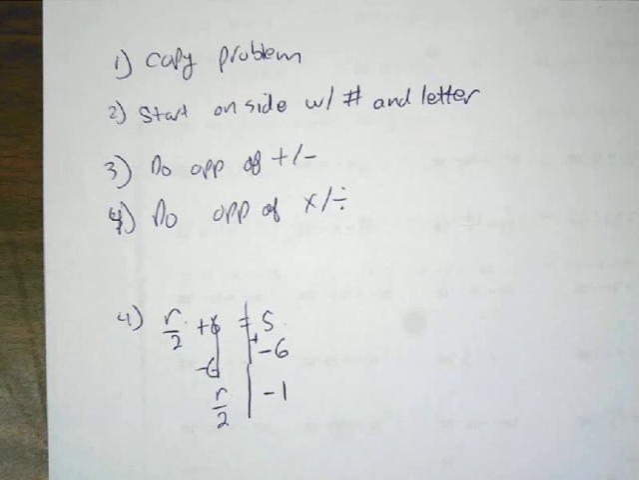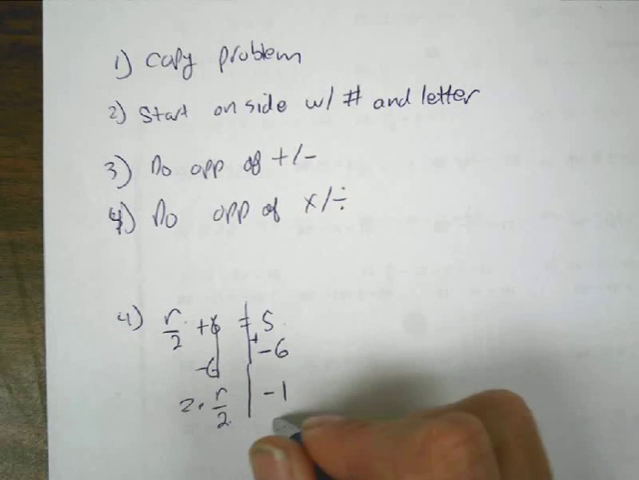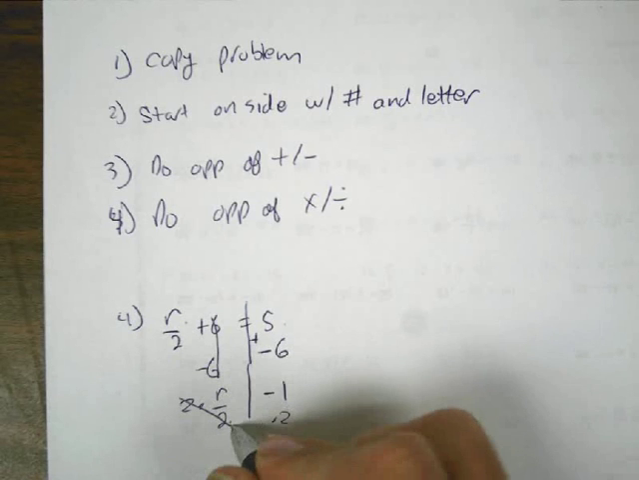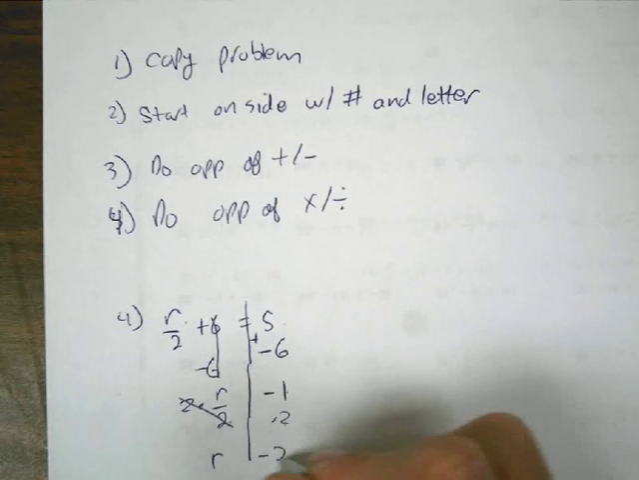Step 4 is do the opposite of times or divide. The opposite of dividing is multiplying, so we're going to take both sides times 2. This side will cancel out. We're left with r. Negative 1 times 2 is a negative 2.